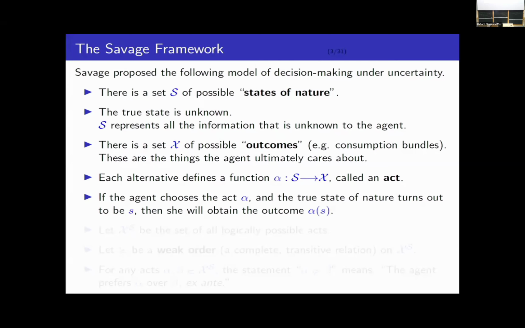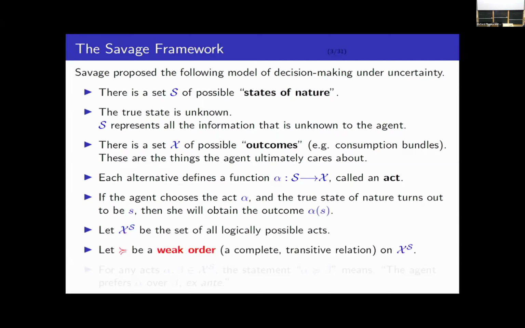Let X to the power S be the set of all logically possible acts, all functions mapping S into X. We suppose that there's a weak order on this set, meaning a complete transitive binary relation, which represents the agent's preferences. For any acts alpha and beta, the statement that alpha is preferred to beta means that the agent prefers alpha over beta ex ante. So given a choice between alpha and beta, she would choose alpha.